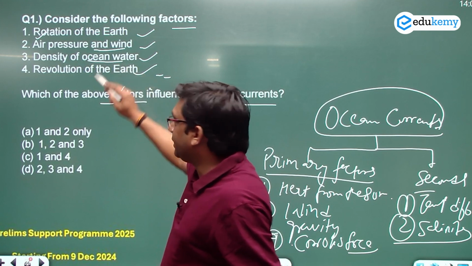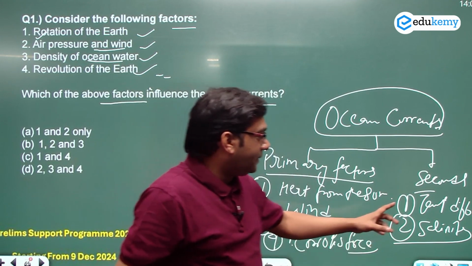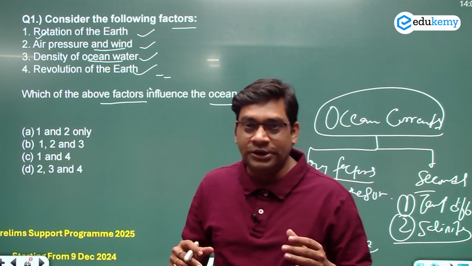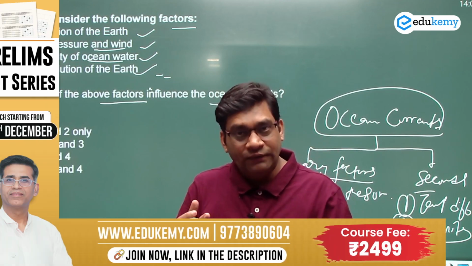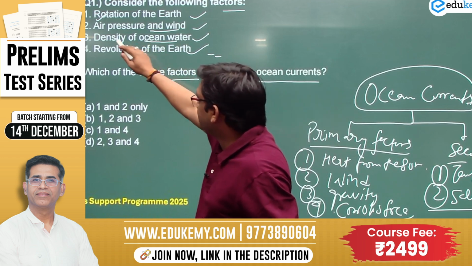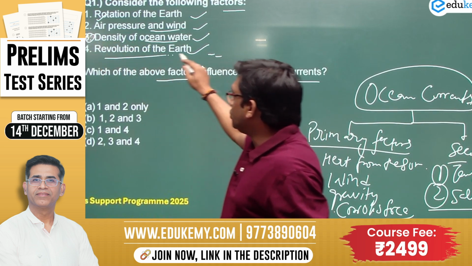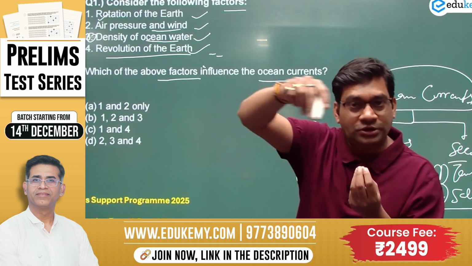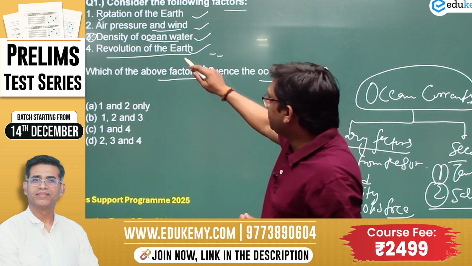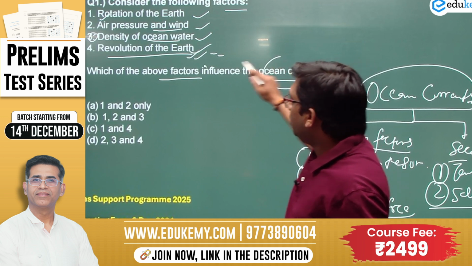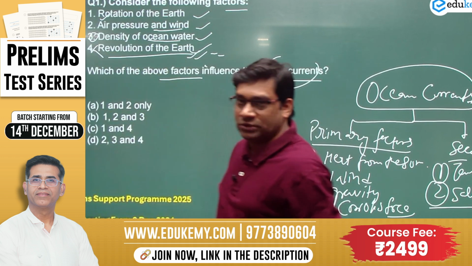Density of the ocean water: cold water is denser and warm water is less dense; similarly, more salinity makes water denser and less salinity makes it less dense, so density is an important factor. Revolution of the earth, as the earth revolves around the sun in an elliptical orbit, does not affect ocean currents. So the fourth factor does not come under this.